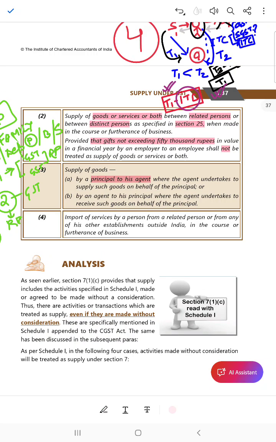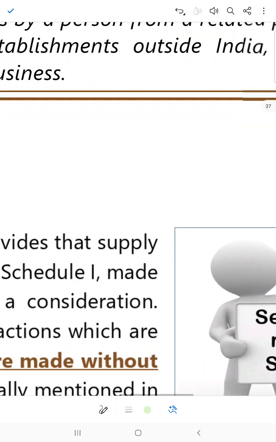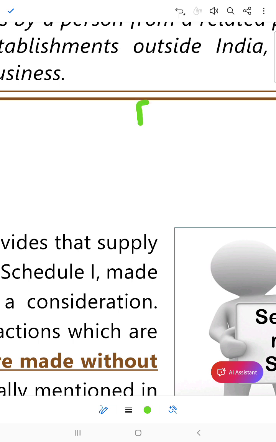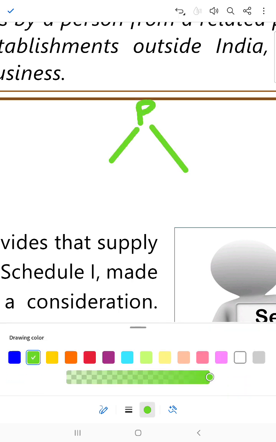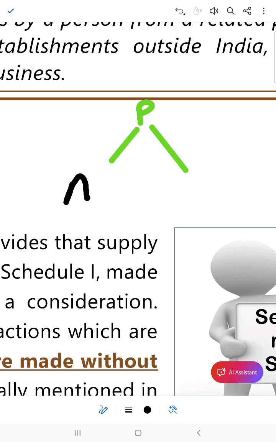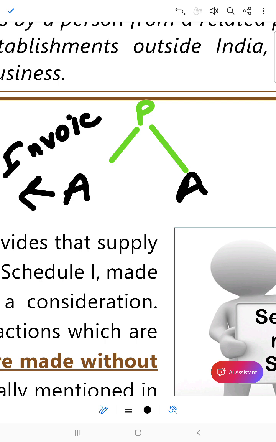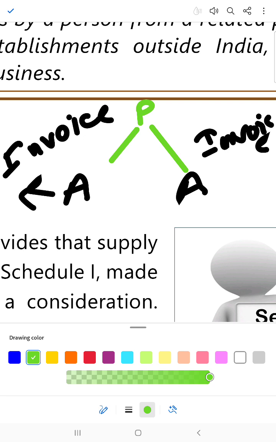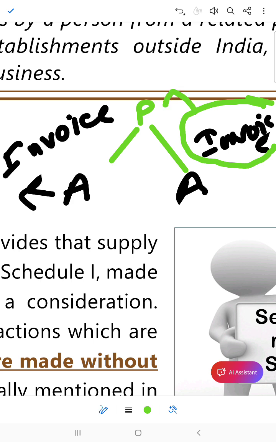See, principal and agent. Okay, so if bill, invoice, if here also invoice, if it is in his name, then it's a forward supply.